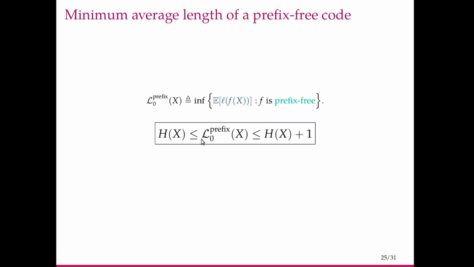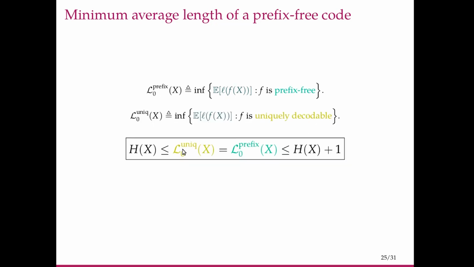So we have in fact obtained an upper and a lower bound for L0 prefix of x, the minimum expected length of a prefix-free code. By virtue of the Kraft-Macmillan inequality, we can also say this holds for L0 unique of x, the minimum expected length of a uniquely decodable code, which also sits between these two quantities.